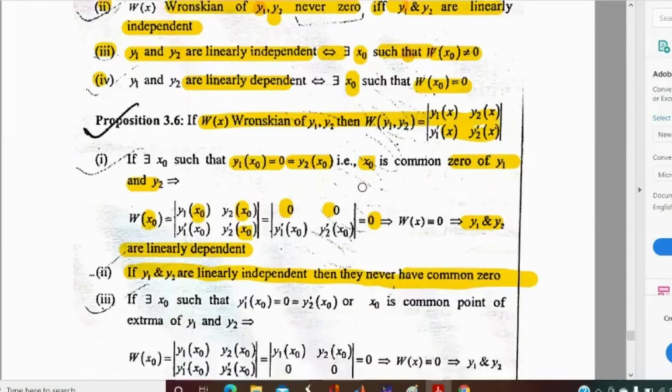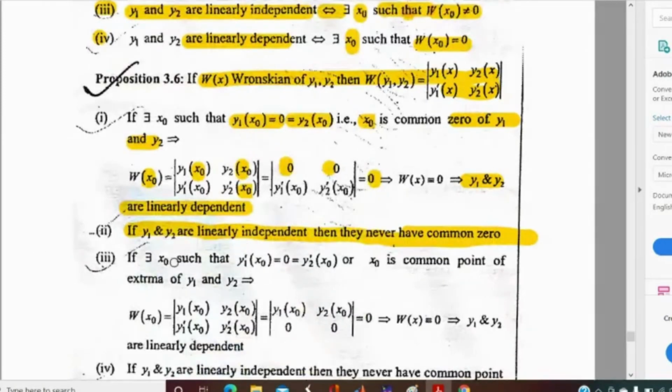Now see the next proposition. It says that if y1 dash at x0 equals 0 and y2 dash at x0 equals 0, what is meant by this? It means that x0 is a common point of extrema.